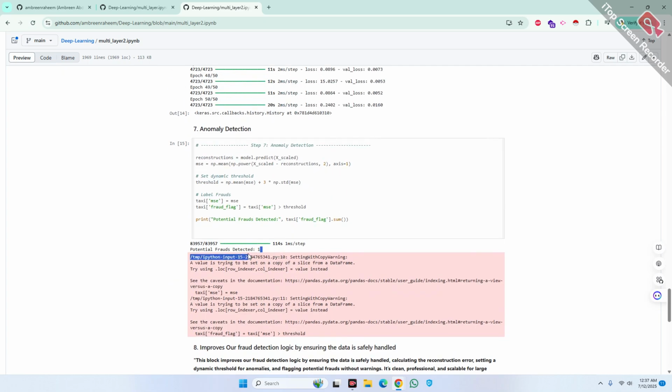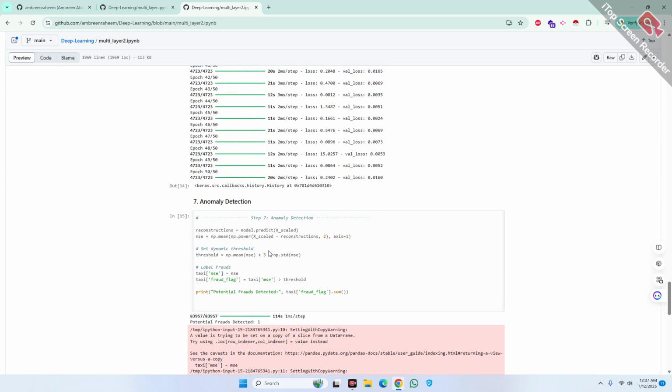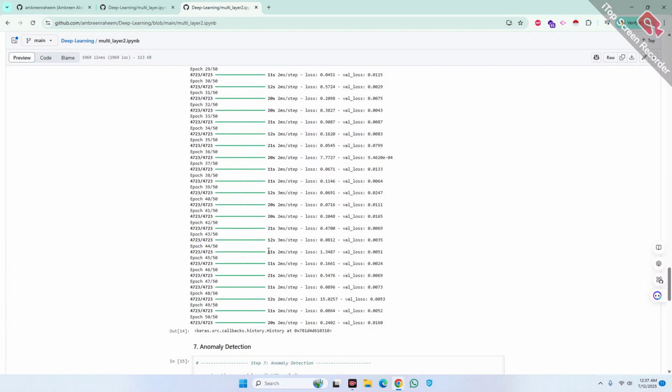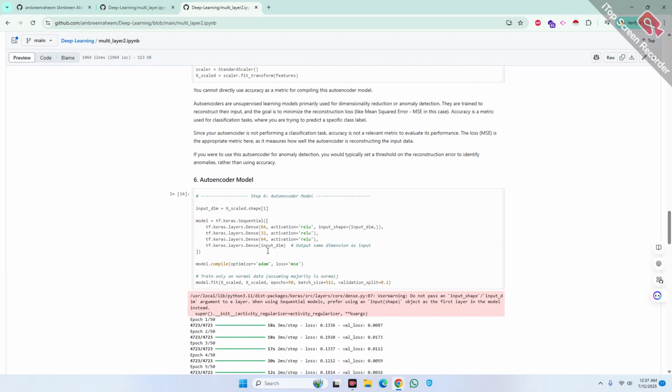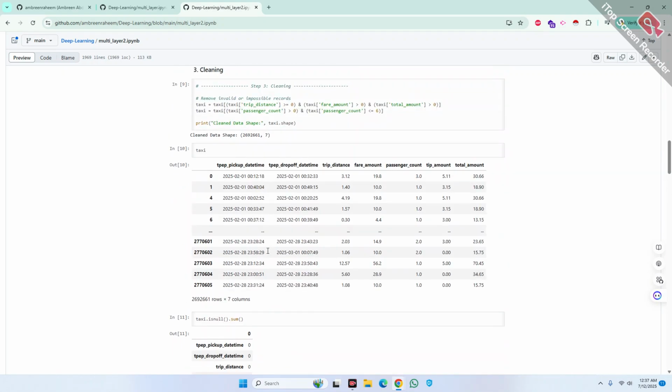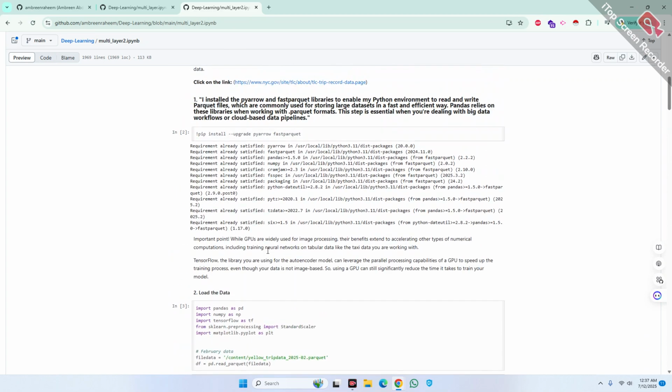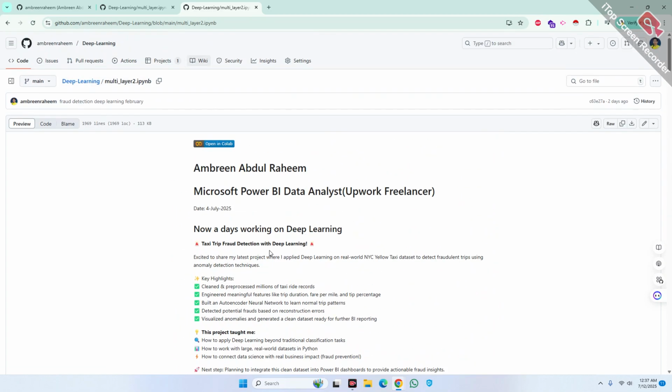I only detected one fraud. Not that much. I was very curious that if January has 10 fraud detections, then how many in February, how many in March. So that's why I'm working on other months as well. This is February, and now I have left March, April, and May. I will show you soon, inshallah.